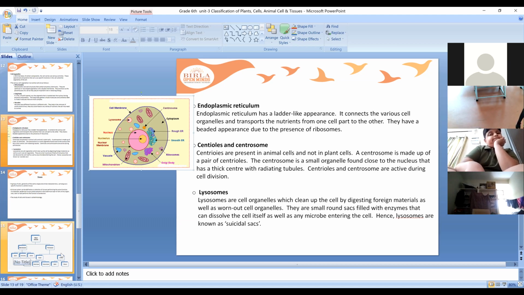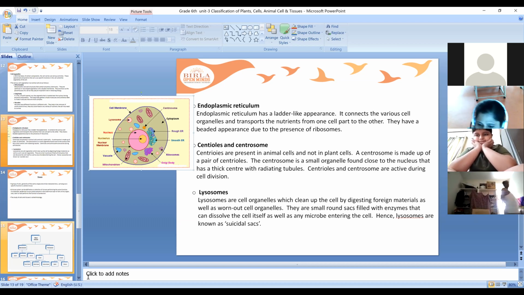Do not get confused with the name, children. ER is nothing but endoplasmic reticulum, because on certain endoplasmic reticulum there are ribosomes which are attached. The red color dots which you can see on this endoplasmic reticulum, it is called rough because the ribosomes are attached there. So because of that, it is called rough endoplasmic reticulum. And the endoplasmic reticulum on which the ribosomes are not attached is called smooth endoplasmic reticulum, because nothing is attached there.